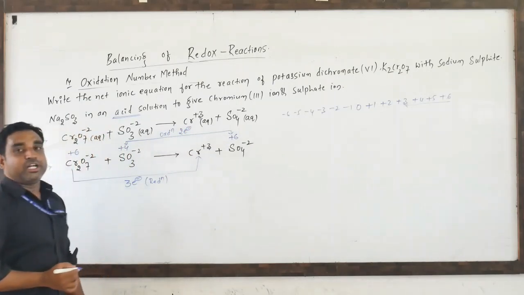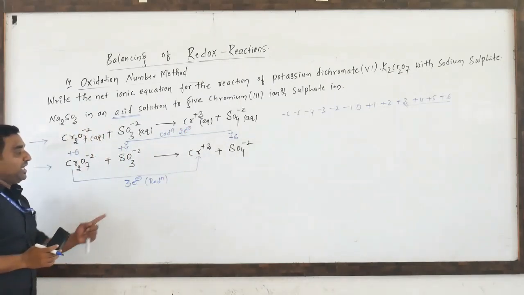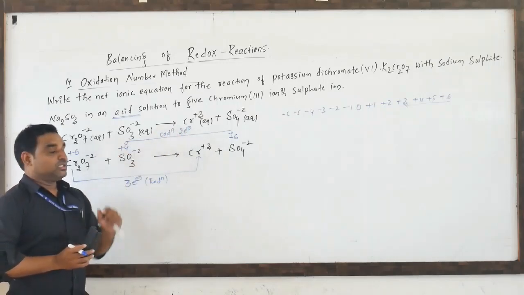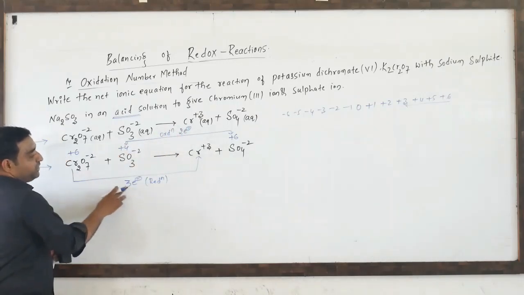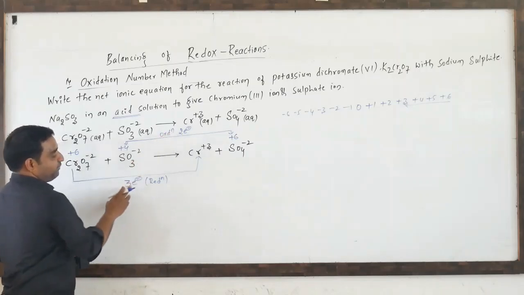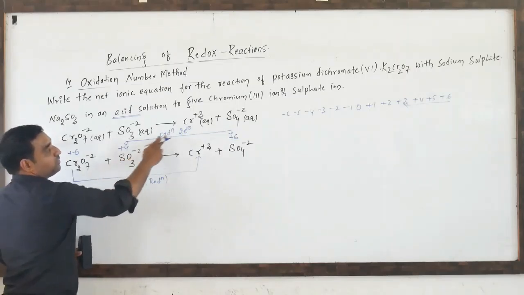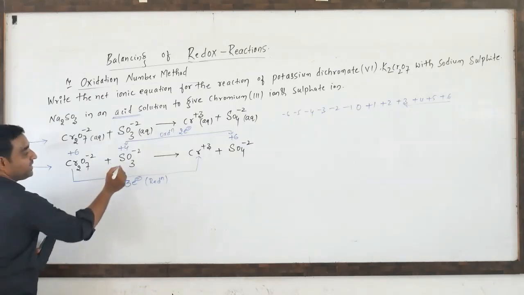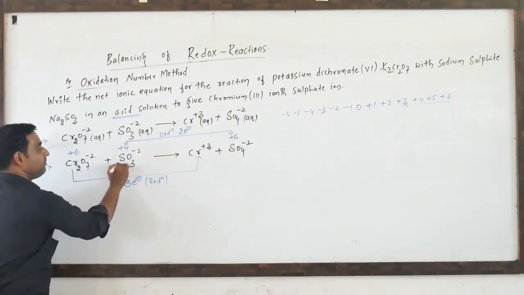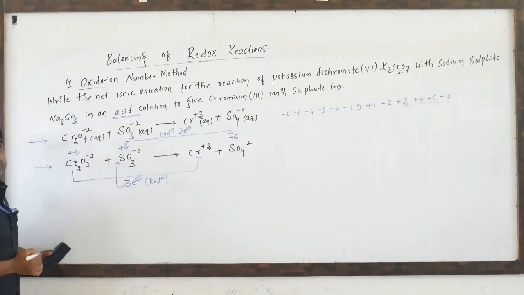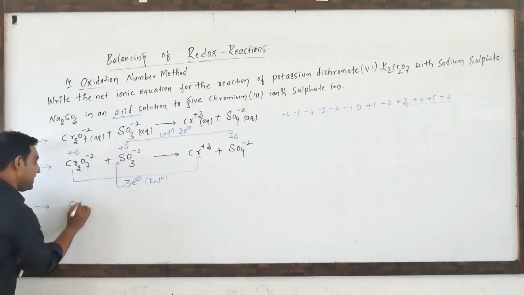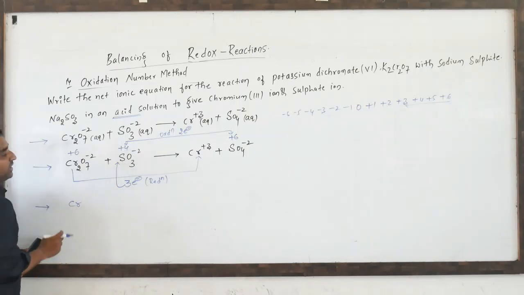When balancing a redox reaction, the electrons must be equal on both sides. So here 3 will be there, here 2 will be there. If you multiply with the 3, 3 2s are 6, total 6 electrons. Hence we have to multiply here by 3, very simple. We have to multiply with the 3 to balance this one. Now charge must be balanced on both sides, so multiply this by 3.